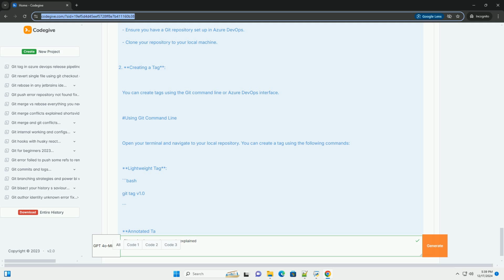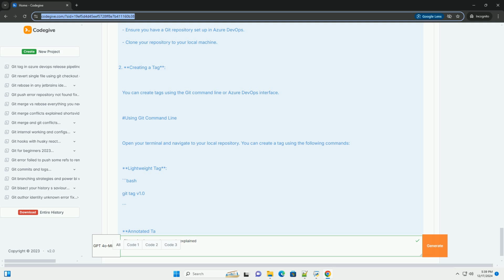To see all the tags in your repository, use bash git tag. 5. Checking out tags. You can check out a specific tag to see the state of the repository at that point. Bash. git checkout v1.0. Note, this puts you in a detached HEAD state, meaning you are not on a branch.